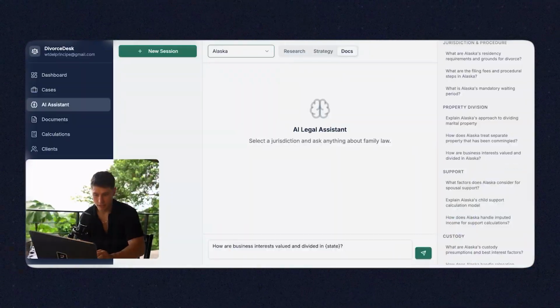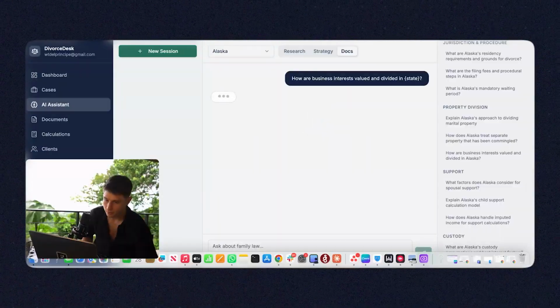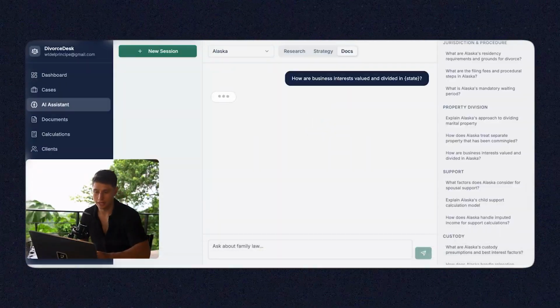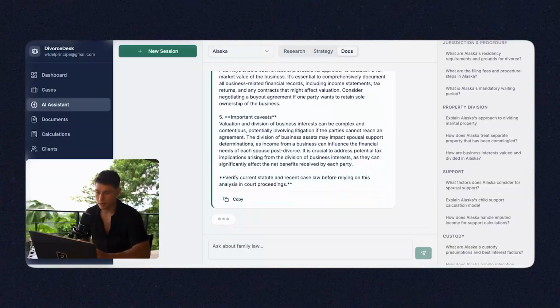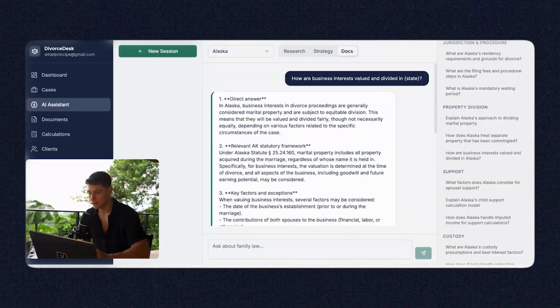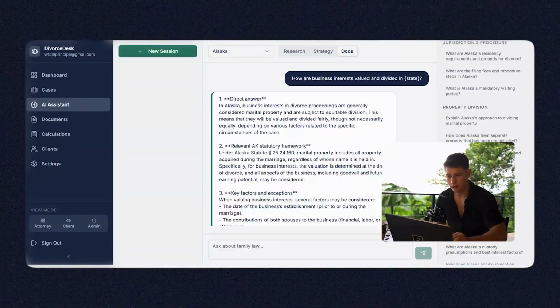So, let's say Alaska. How are business interests valued and divided in Alaska? I think I was actually supposed to put Alaska in there, but it's going to generate me a complete report either way, that I could copy and paste to a client of mine or send in an email.